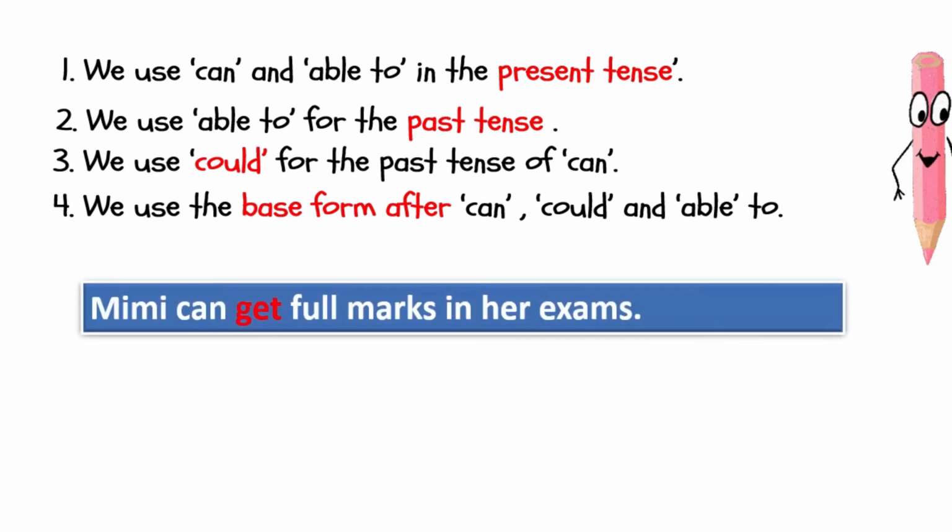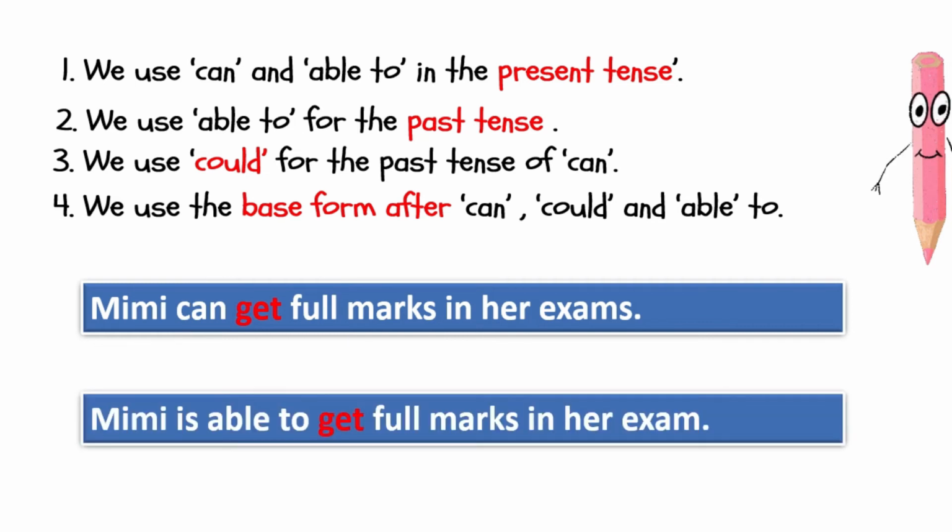For example, Mimi can get full marks in her exam. So we have get, which is the base form. We can also say Mimi is able to get full marks in her exam. So after able to, we have placed get, which is the base form.